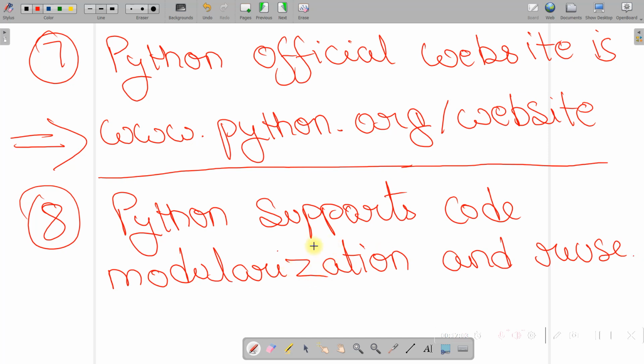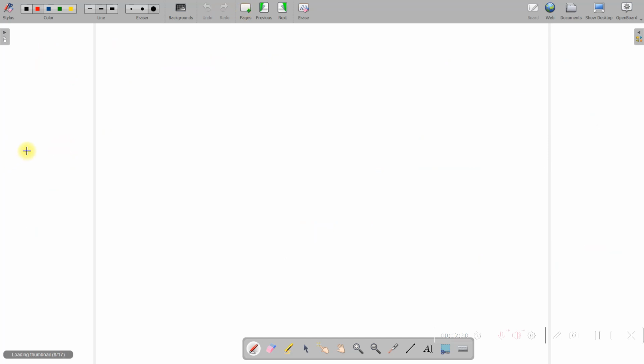Okay, so you can just divide your code into different modules just for making it easier to debug and understand. And also, if there is any block of the code that is required to be used again, you can simply use it by calling that block of the code. Okay, and that is why we can say that Python supports code modularization and reuse.